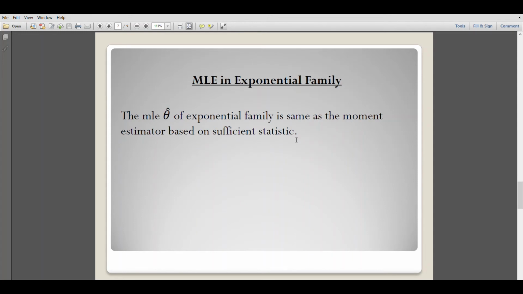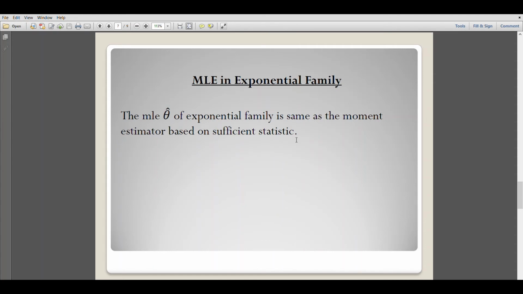So suppose we have a question to find the MLE of a parameter theta of an exponential family member, then we can use this result and find the maximum likelihood estimate by finding the moment estimator based on the sufficient statistic.